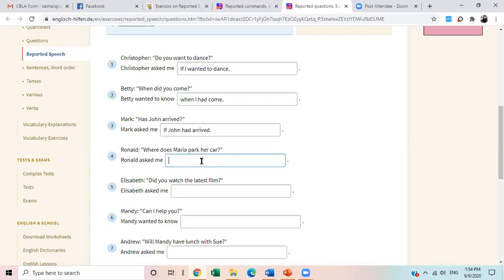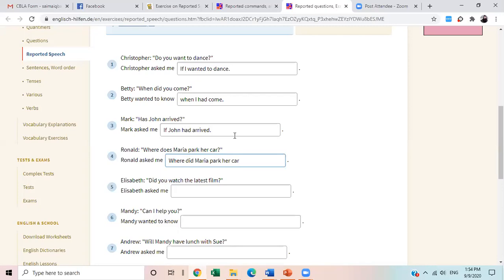What should I write here? Where did Maria park her car? So if I write "where did Maria park her car?" it is again a question. It is not a statement. When you just look at this, what do you think? What mistake are we making? Are we making any mistakes?